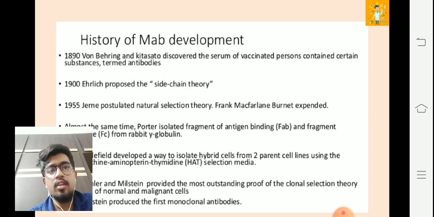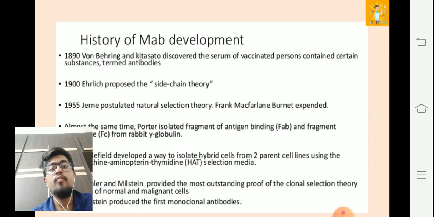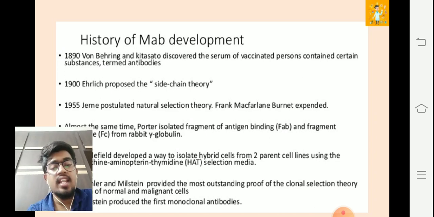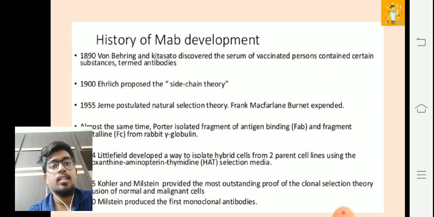And in 1900, Ehrlich proposed the side chain theory. In 1955, Jerne postulated the natural selection theory. Frank Burnet expanded it and then explained it theoretically.